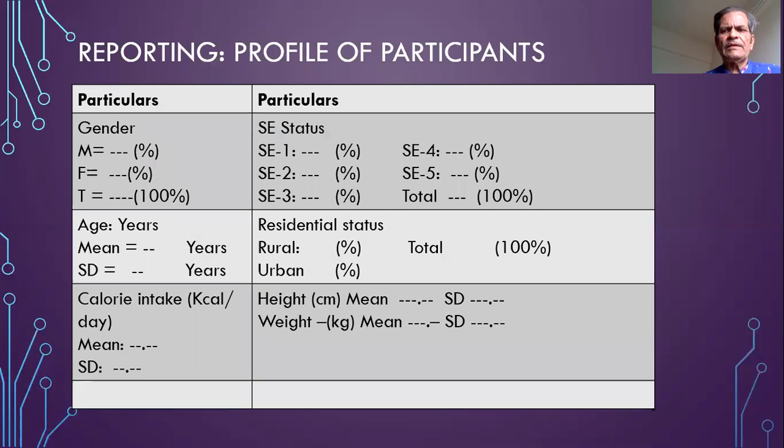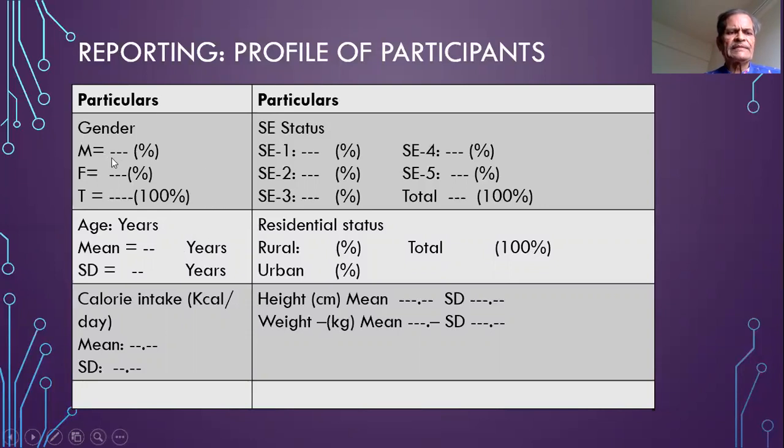The first thing that is required in the report of a study, the observational study in particular, is the profile of the participants. In fact, in any type of study, the profile of the participants is to be given in the first table. The first table should have the profile of the participants. It can be given something like this in our study of Maharashtra University of Health Sciences.